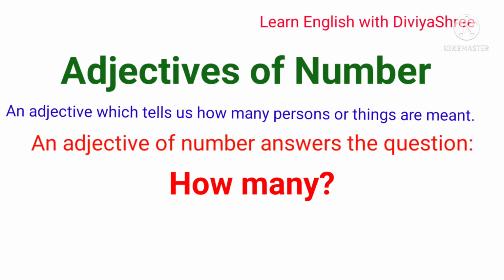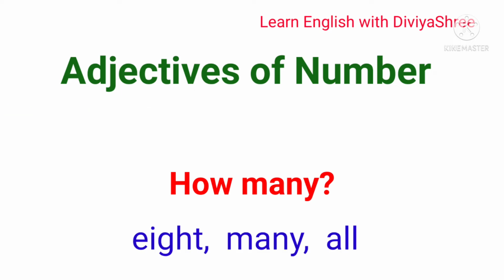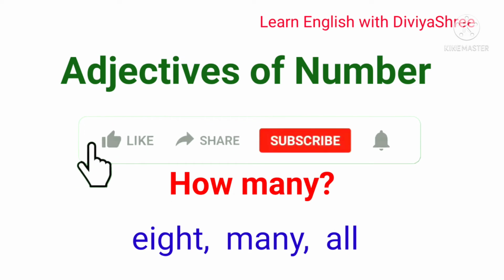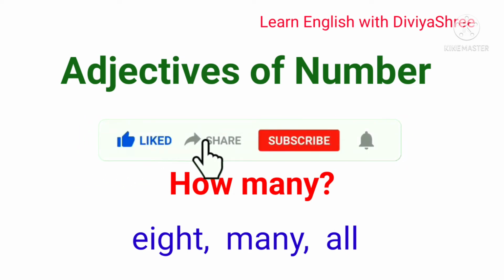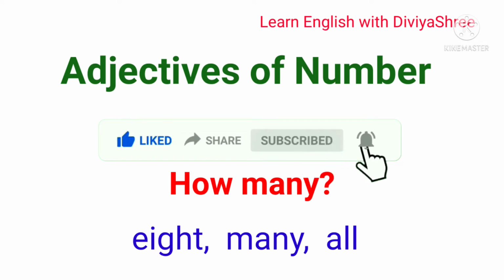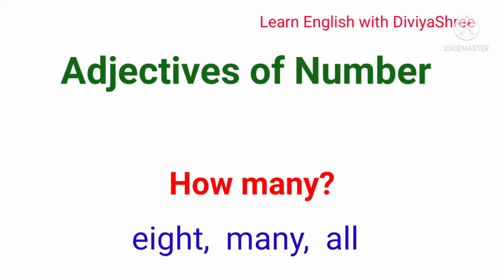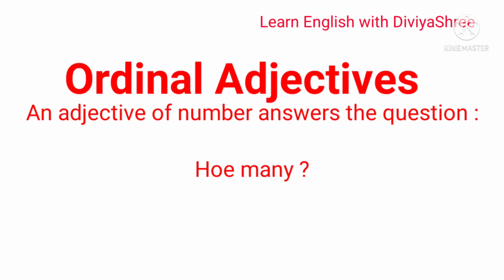Like here in these sentences, the words 8, many and all are adjectives. The adjective 8 tells us how many legs the spider has. The adjective many tells us how many toys Joy has. The adjective all tells us how many books Ria gave me. In this manner, these numbers tell us that it is an adjective of number. Very well. Okay, now let's move to another type of adjective, and that is ordinal adjectives.